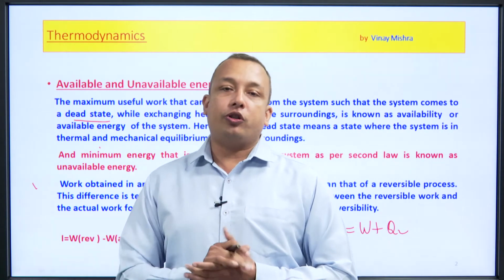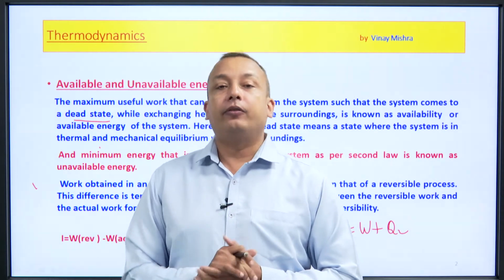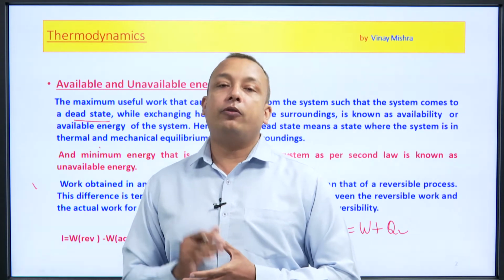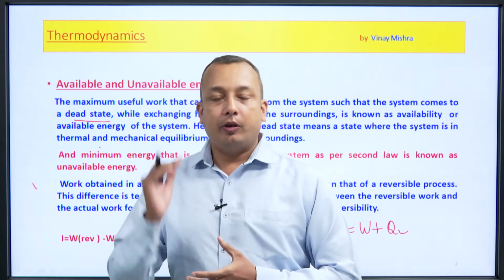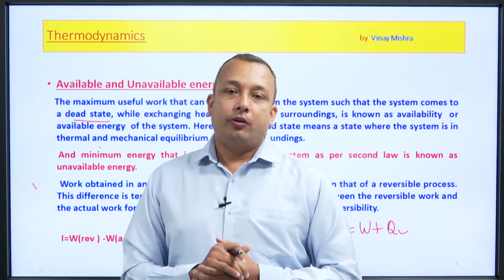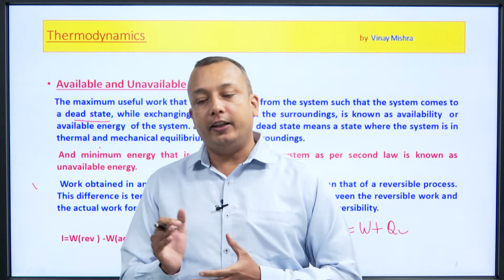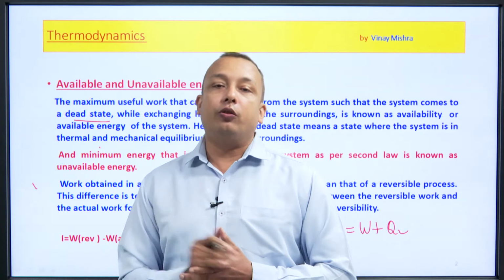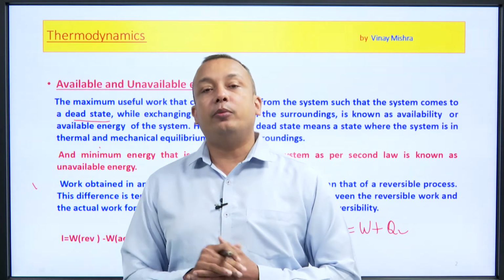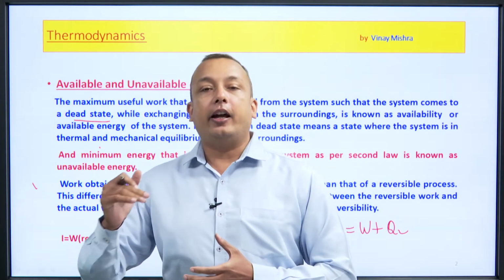Spontaneous processes occur at that condition only if there is a lack of equilibrium. If the system is in equilibrium with the surroundings in terms of mechanical, thermal and chemical equilibrium, then spontaneous changes are not there; the spontaneous changes are zero. At that condition we can say that the system is in dead state, or in equilibrium.